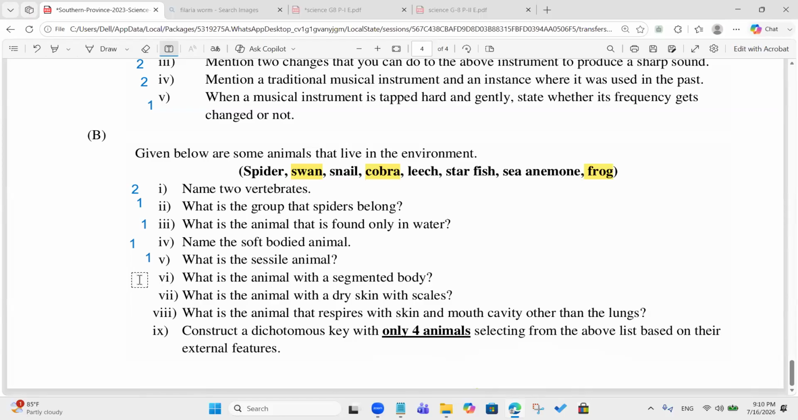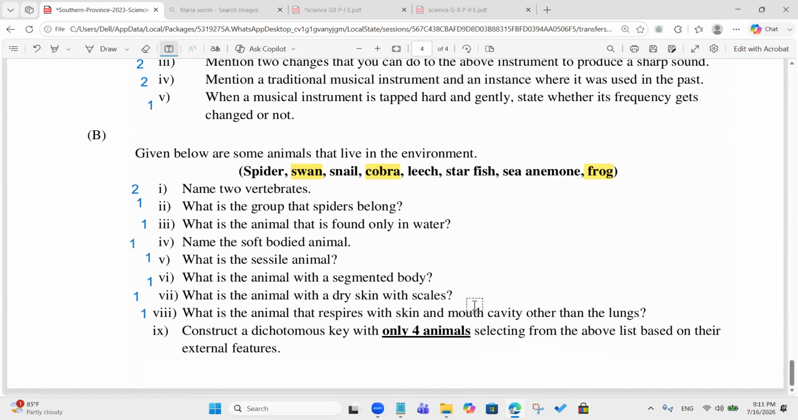What is the animal with the segmented body? Leech. Correct. What's the animal with the dry skin with scales? Cobra, snake. Okay, 1 mark. What's the animal that respires with the skin, mouth cavity, and the lungs? Frog. Construct a dichotomous key with 4 animals, selecting from the above list based on their external features.